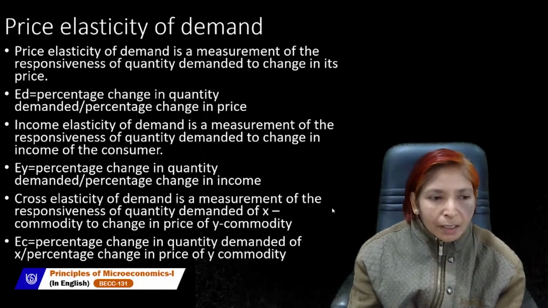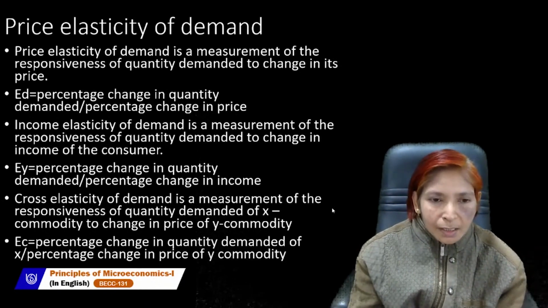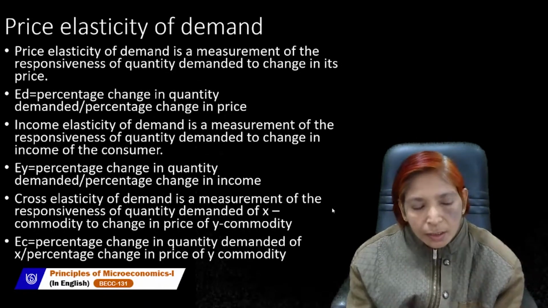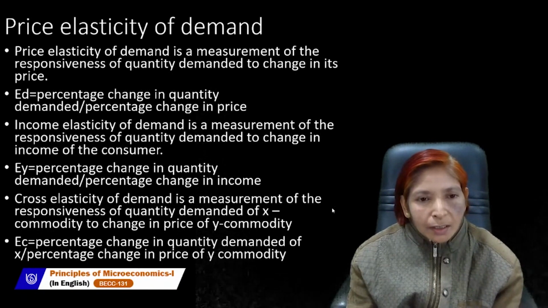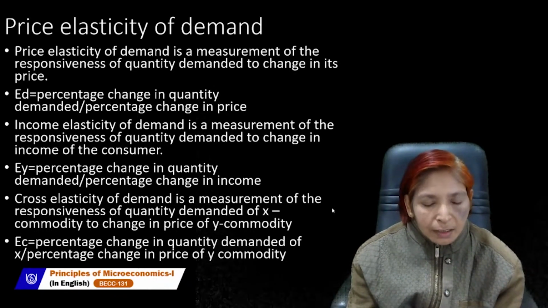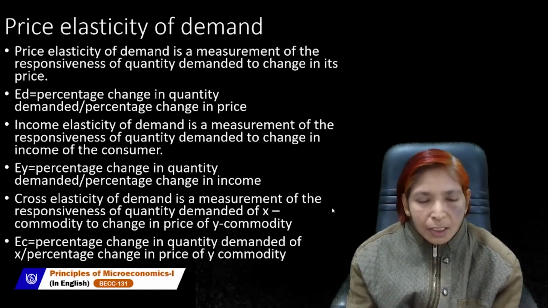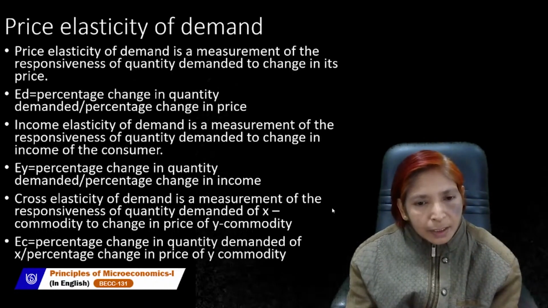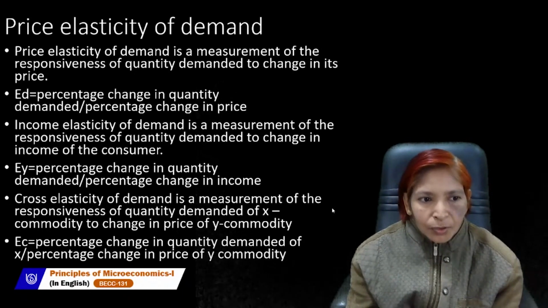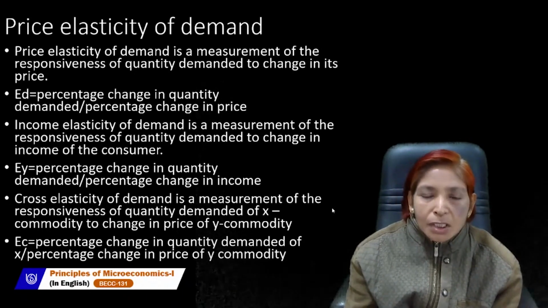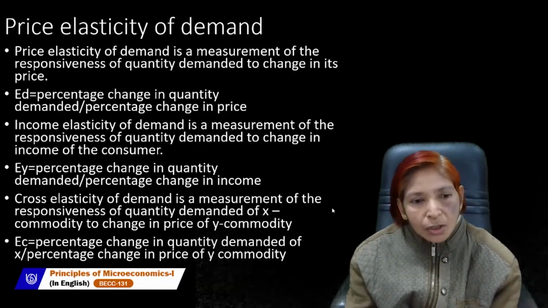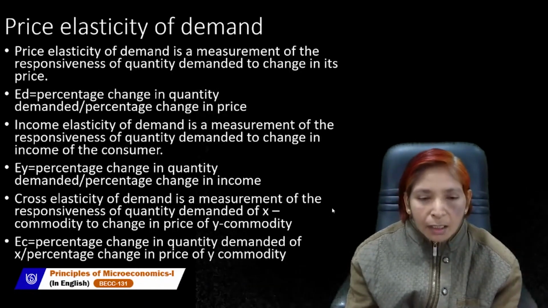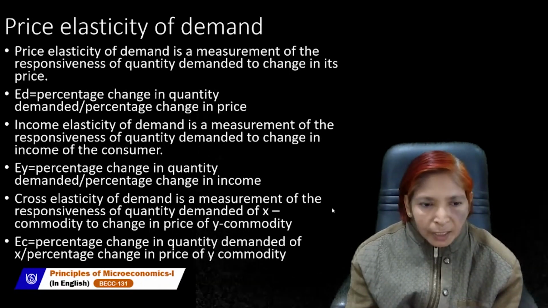So income elasticity of demand is EY. E shows elasticity and Y denotes income of the consumer. We can write income elasticity of demand in this form: EY is equal to percentage change in quantity demanded due to percentage change in income. So the formula is percentage change in quantity demanded divided by percentage change or proportionate change in income of the consumer.